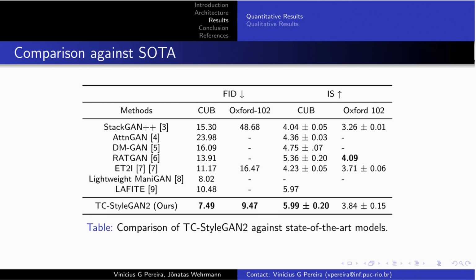This table shows quantitative results for our main approach, the TC-StyleGAN2, as well as results from prior work. Notably, our approach outperformed all past work by large margins. We achieved 7.48 FID on the CUB dataset. Note that TC-StyleGAN2 results present a relative improvement of roughly 40% when compared to Lafite. Compared to previously reported FID results for Oxford flowers, once again our results are second to none.